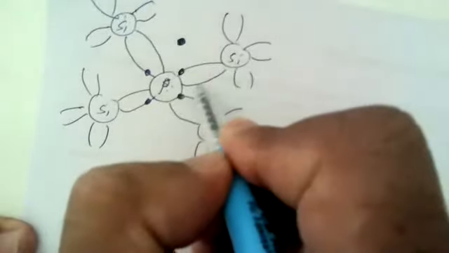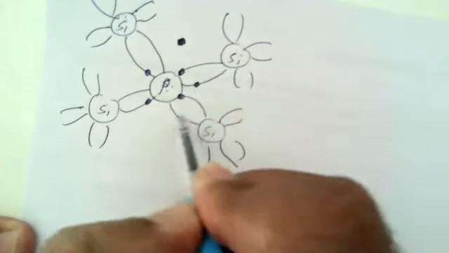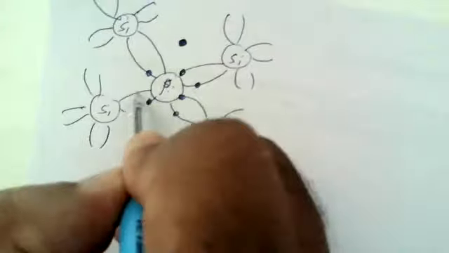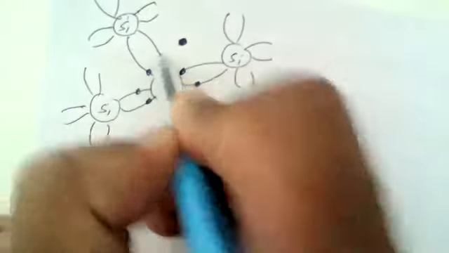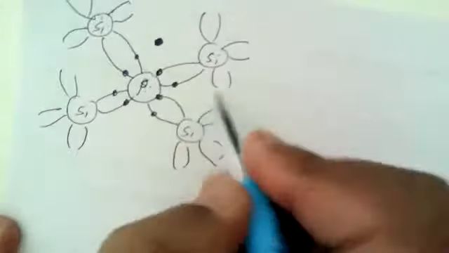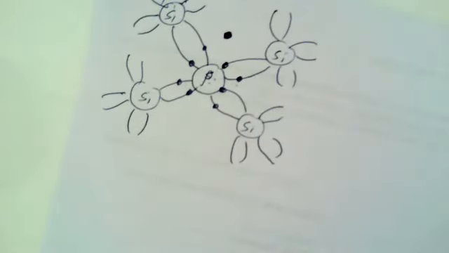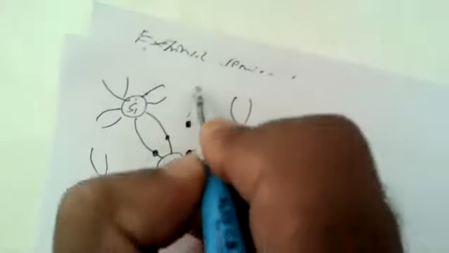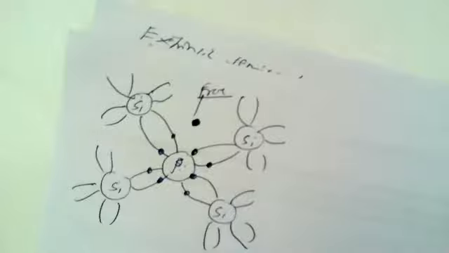Every silicon can contribute a single electron like this. This silicon also contributes a single electron, this silicon and this silicon. Now the formation of the bonding between silicon and phosphorus is what I have shown here. This is known as a free electron or mobile electron.